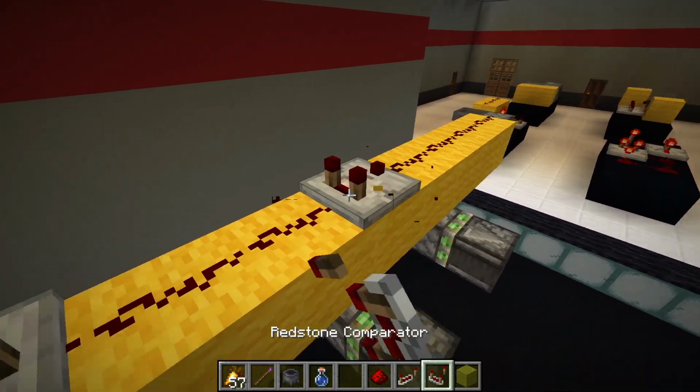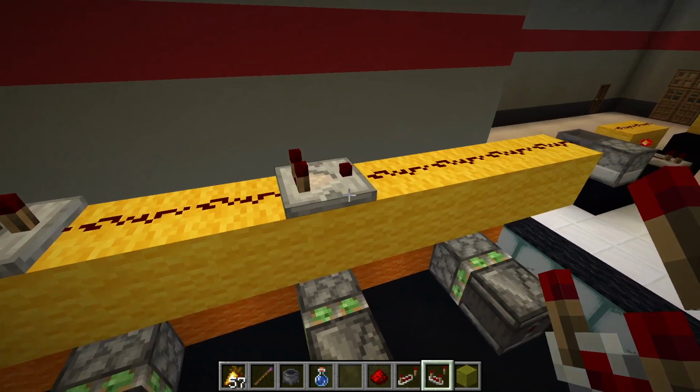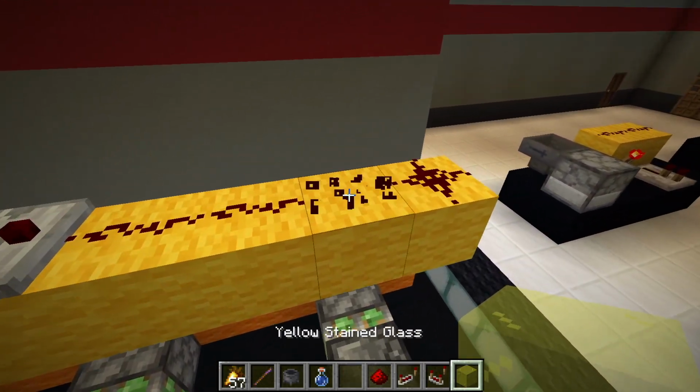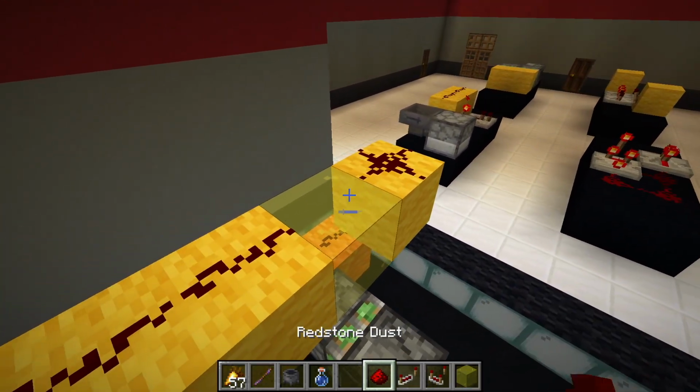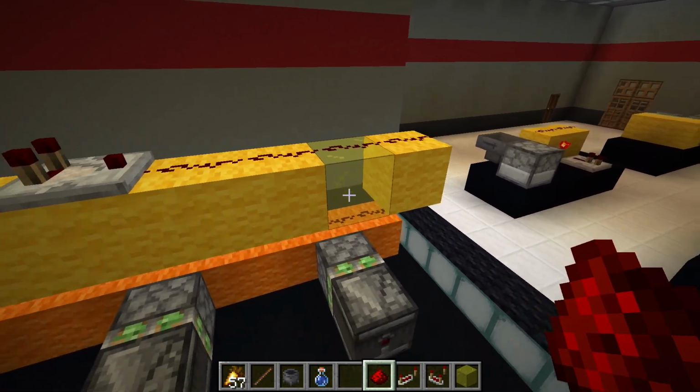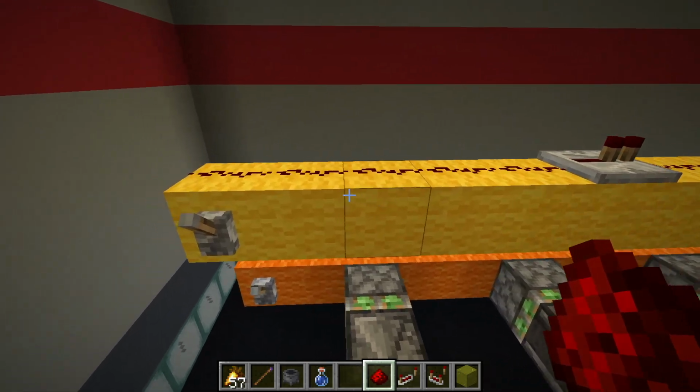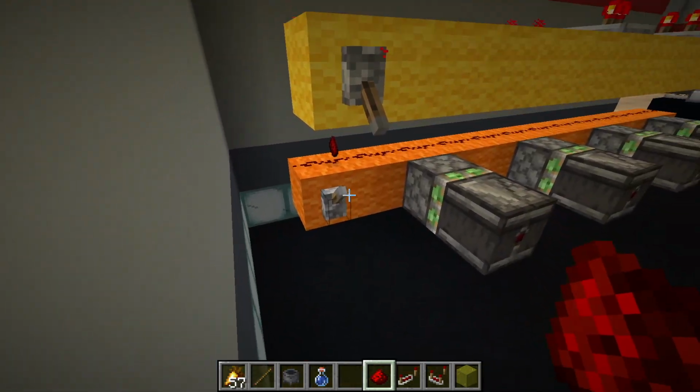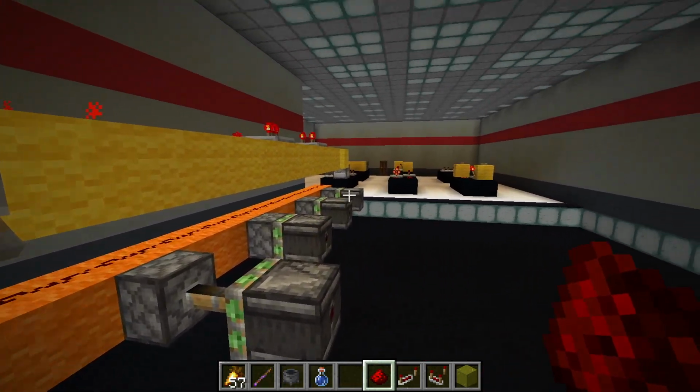You could put that, repeater, comparator, or you could go in a different method. Put a transparent block, or a half slab. Both work with redstone on top. And now, when you activate this, those are fine.